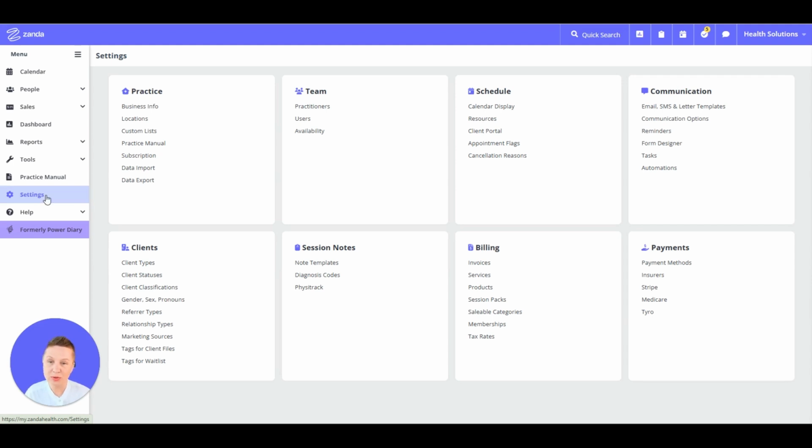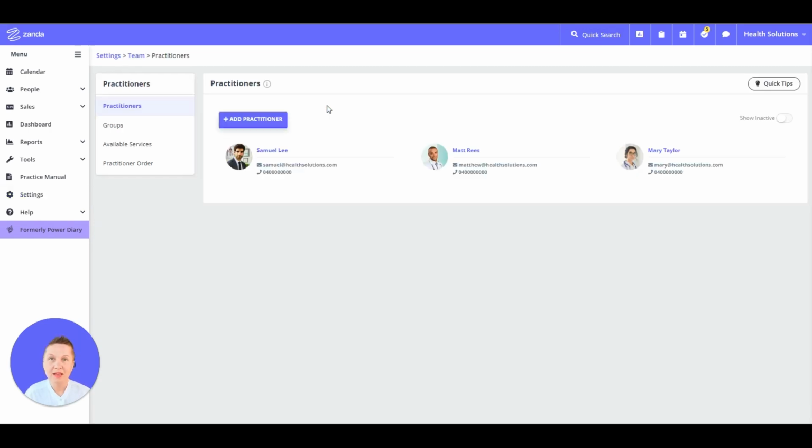The settings springboard will open and you need to have a look at the team category. And then here we will click on practitioners. If you already have some practitioner profiles created, they will be listed here for you. But now we need to create a new practitioner profile. So we will click Add Practitioner.